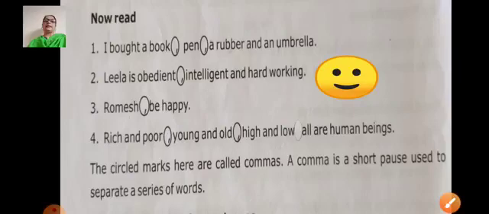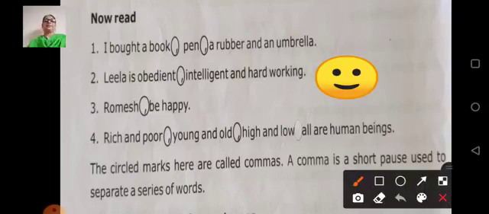Now let's read the next examples. I bought a book, pen, a rubber and an umbrella. Now you can see here, children, there is a list of stationery items. Give attention which punctuation sign is used there.